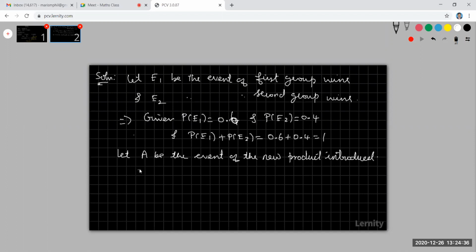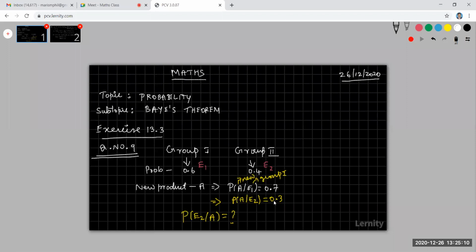Okay, students. Now it is also given. Given probabilities: the probability of the new product introduced by group 1 and the new product introduced by group 2. These two pieces of information are also given. The first group introduced the new product, probability is 0.7, and for the second group it is 0.3. Okay, students, we have already taken 0.7, 0.3, everything.